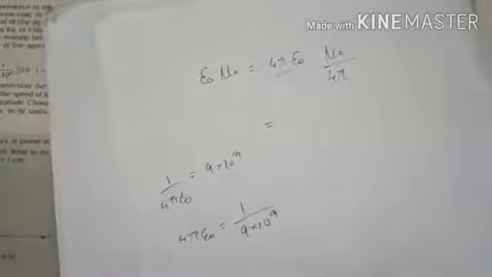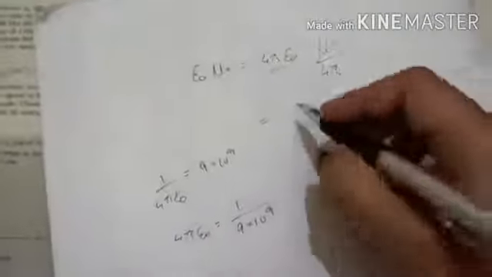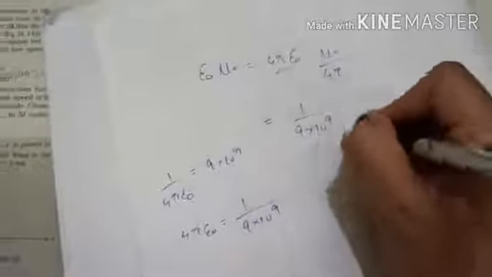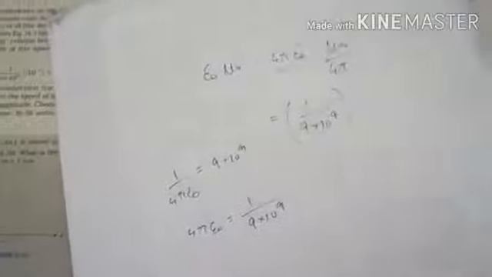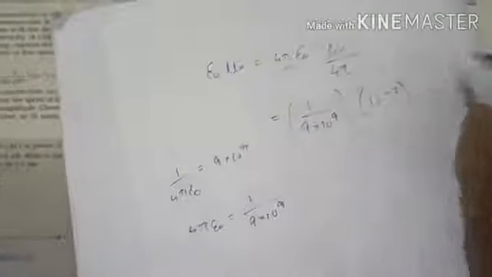Then mu naught by 4π value is 10 to the power -7. If you calculate this you will get the value to be 1 divided by 3 into 10 to the power 8